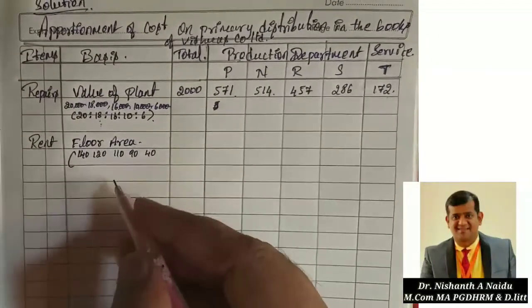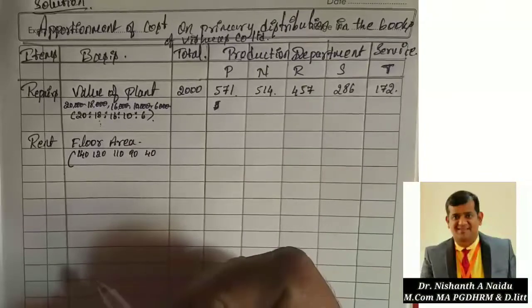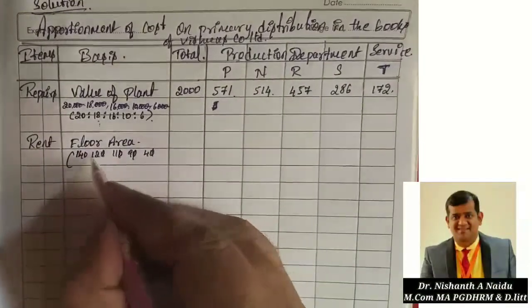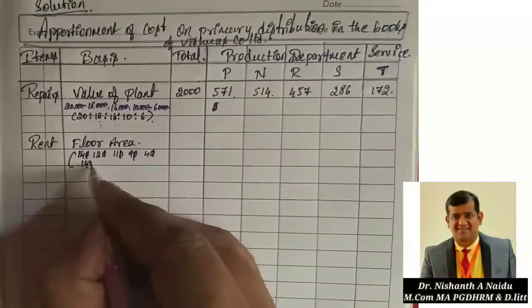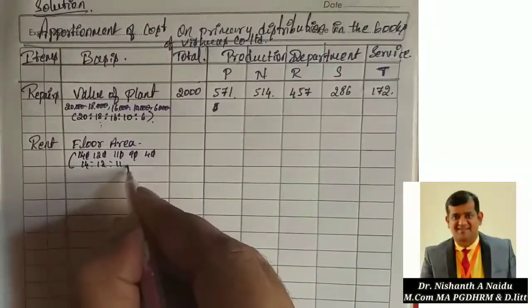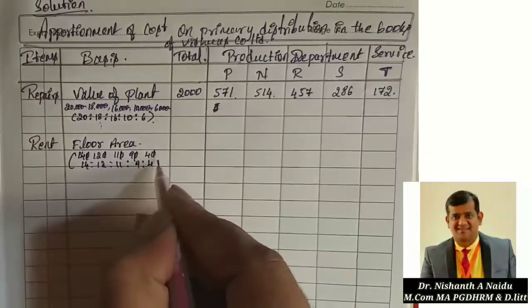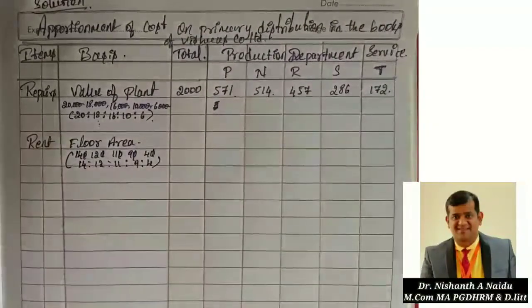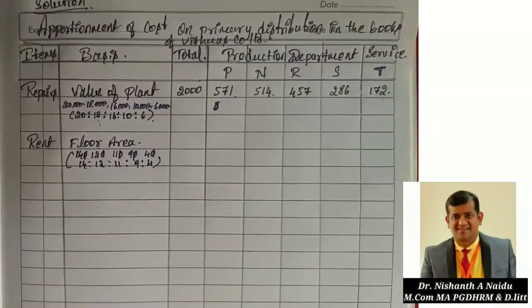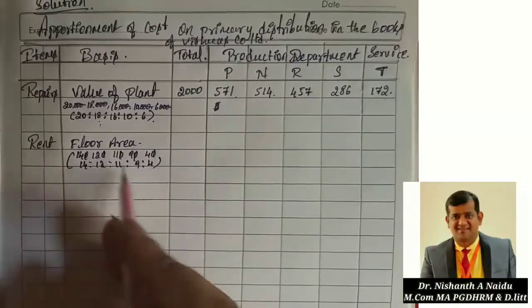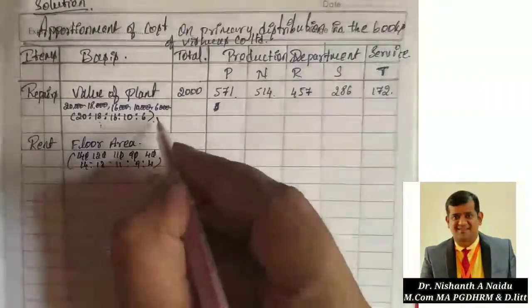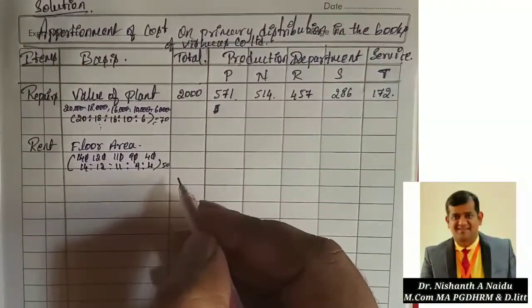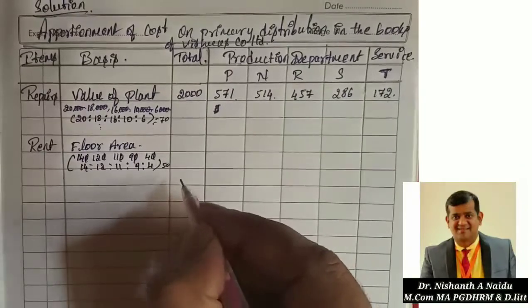Commonly I can cancel only single zeros. Cancel the zeros. So that makes 14 is to 12 is to 11 is to 9 is to 4. Same way, add it: 14 plus 12 plus 11 plus 9 plus 4. That comes to 50. The total is 50. So what is the expenditure on rent?